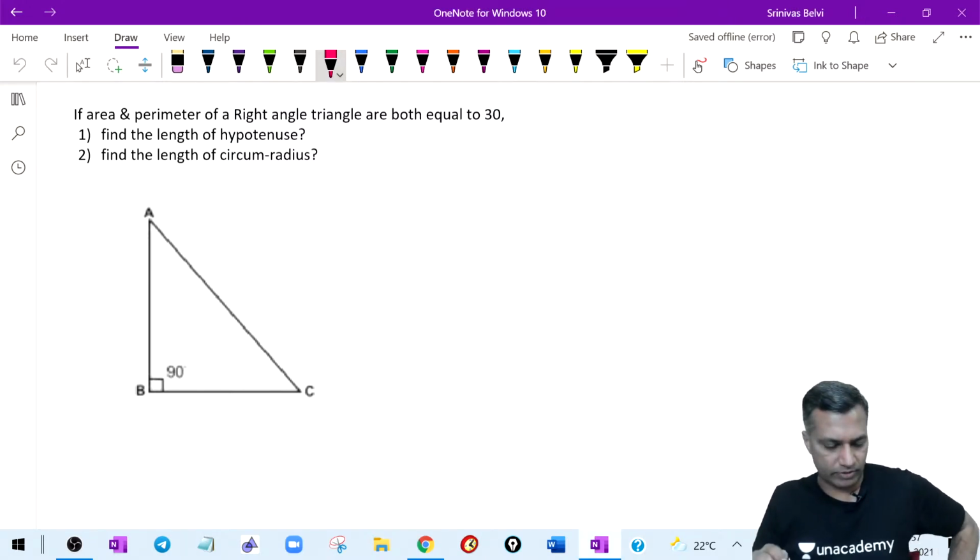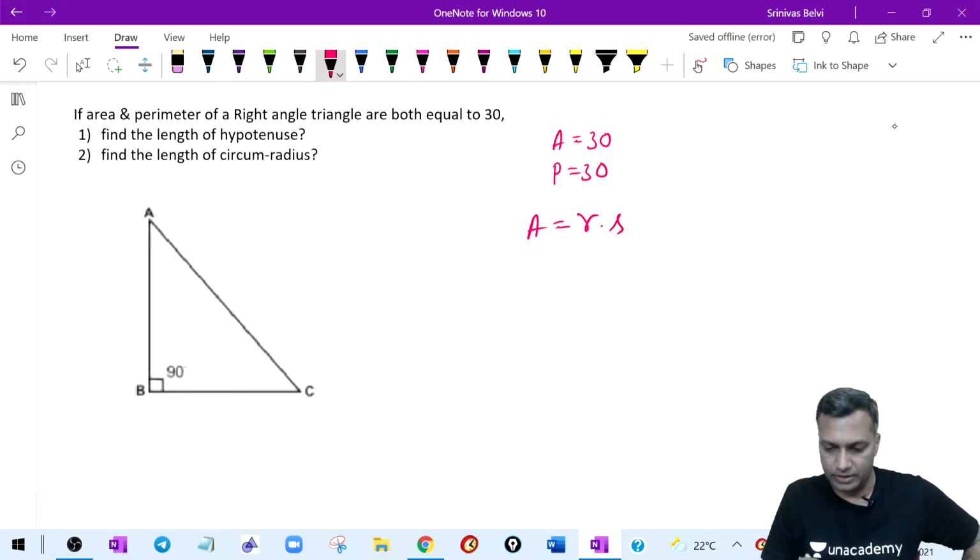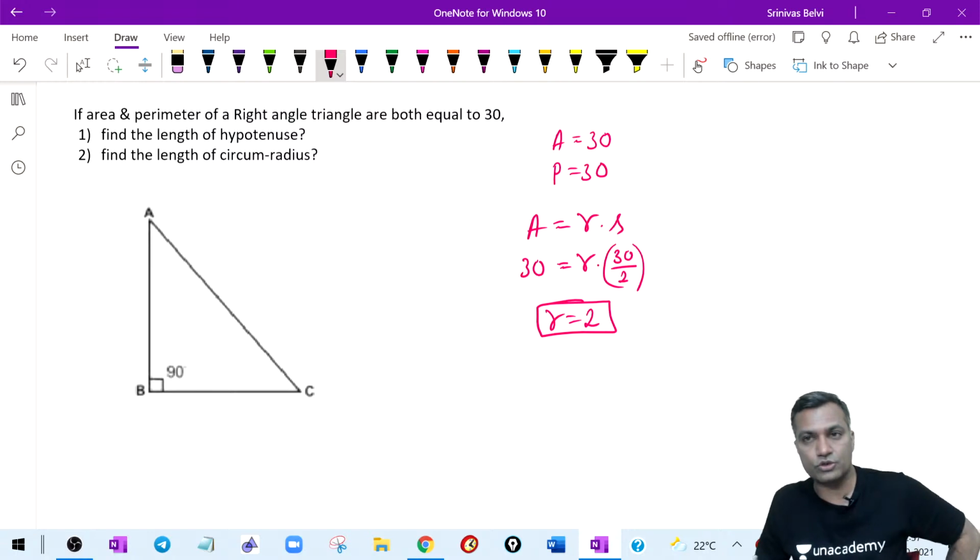Okay, everybody listen. So the area is 30, the perimeter is also 30. How do I connect these two parameters? A is equal to r times s, where s is the semi-perimeter, r is the inradius, and the area is 30. The semi-perimeter is 30 divided by 2, because the perimeter is also 30. Therefore, r is equal to 2. That is what we got.